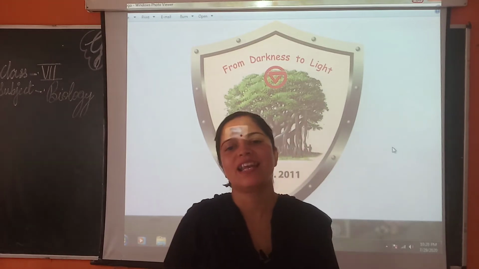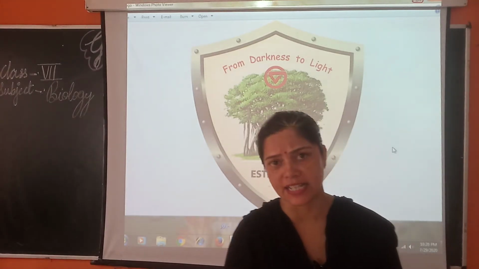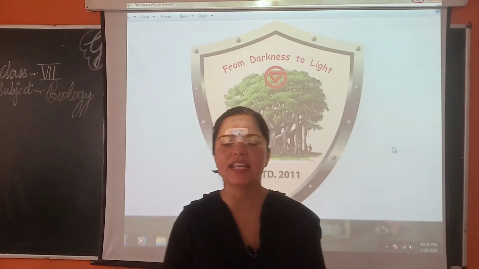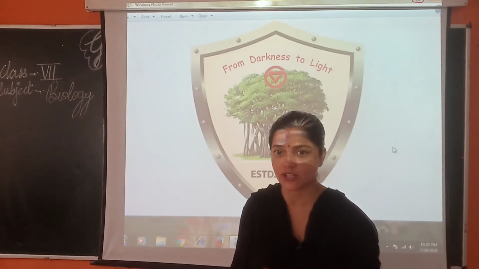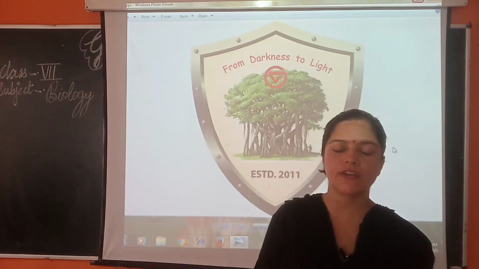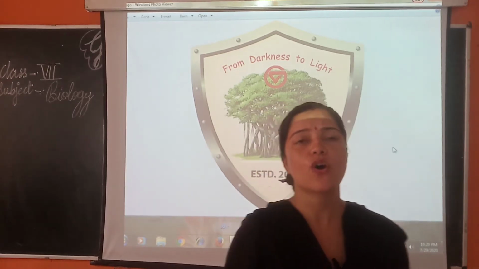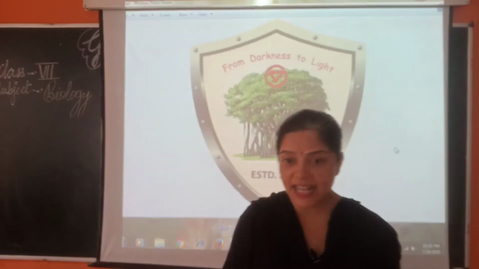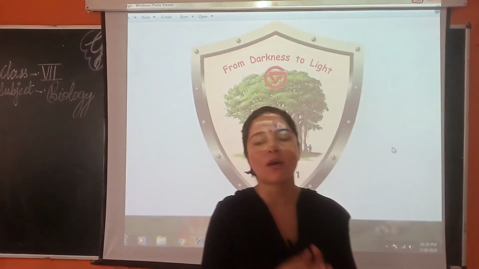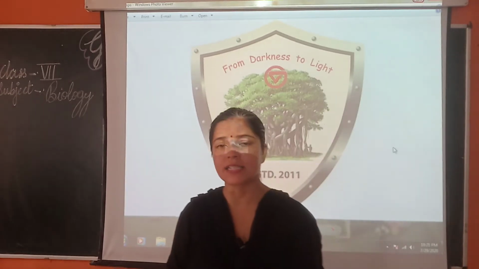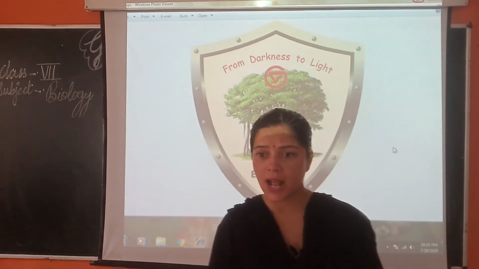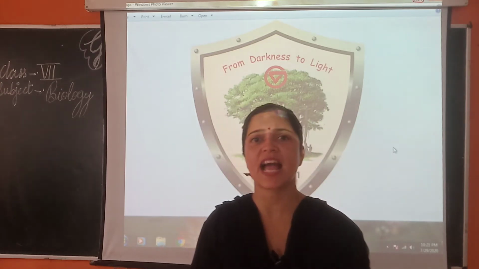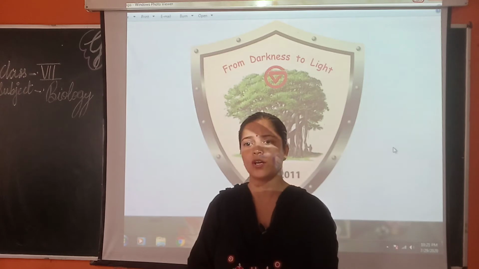Like all other living organisms, plants also require food to perform various metabolic activities. Animals move from one place to another in search of food, but plants stand still in the ground and at one place and make their own food.